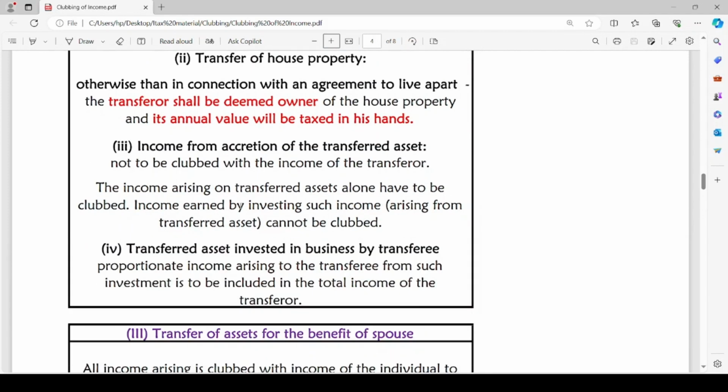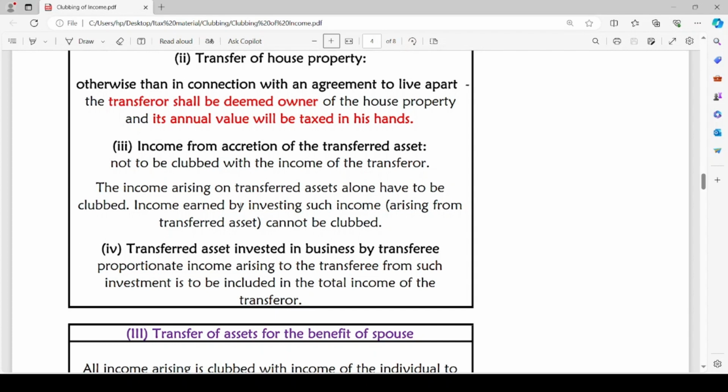The second case, where the transfer of house property is taking place otherwise than in connection with an agreement to live apart, then the transferor spouse shall be deemed owner of the house property, and its annual value will be taxed in his hands. We have come across this point, deemed ownership, in section 27 when we were discussing the chapter income from house property.